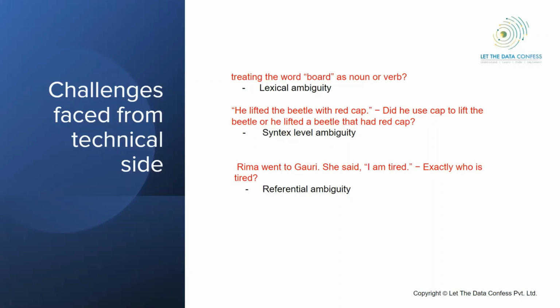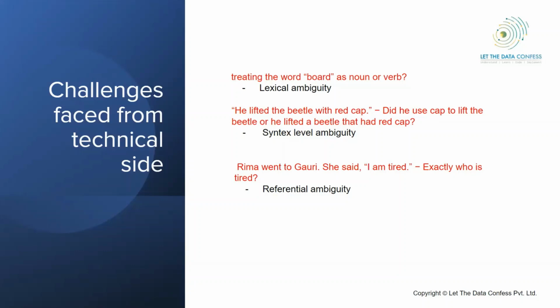So this is one challenge that we generally face when we process NLP text. The second thing is syntax level ambiguity. You can see the example: he lifted the beetle with the red cap. Did he use the cap to lift the beetle, or did he lift a beetle that had a red cap? It can be interpreted in two ways. As a human, we might understand it through context, or maybe directly by understanding the sentence, but for a bot it is very difficult to understand. And to make them understand, we provide lots of data and train the model.